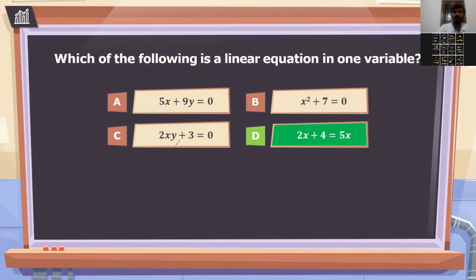Here you have how many variables in the third option? Correct. One is x and one is y. So that's why this option is not possible. But this is one variable, meaning linear equation. Third is also linear equation.